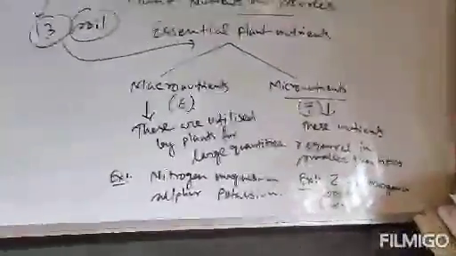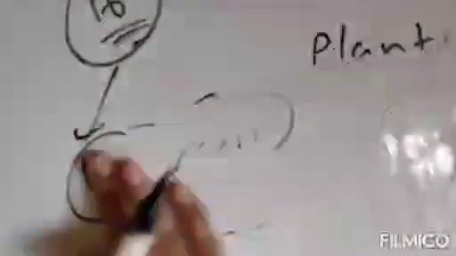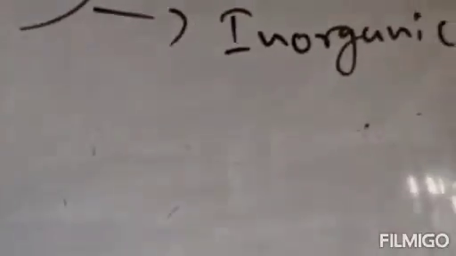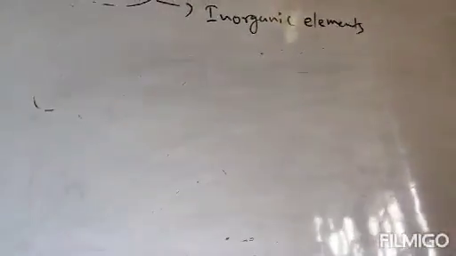So essential plant nutrients are categorized into two types, macro and micro. Clear? These nutrients are also termed as essential nutrients. They are required by plants for their growth and development. Now, deficiency of any of these nutrients affects physiological processes in plants.